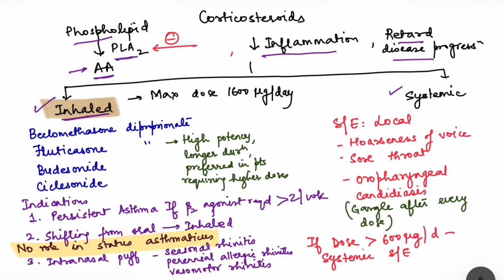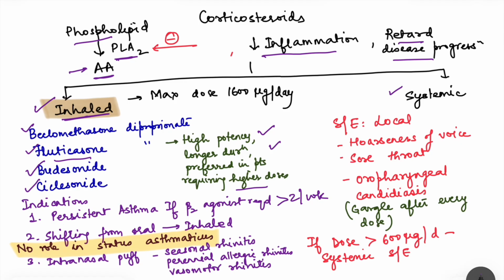Now in inhaled corticosteroids, we have beclomethasone dipropionate, fluticasone dipropionate, budesonide, ciclesonide, and amongst these, fluticasone is used when there is a requirement of higher doses, because this drug has high potency and longer duration of action. So it is preferred in patients requiring higher doses.